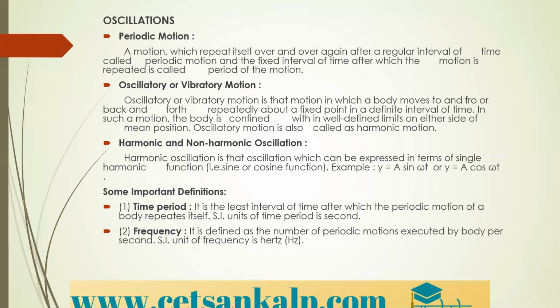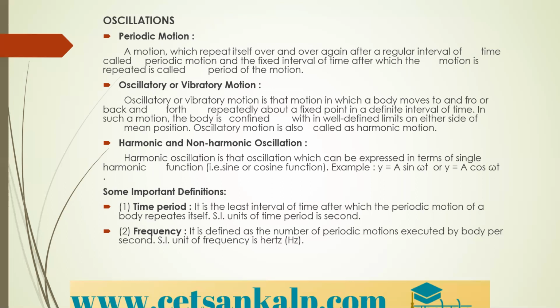Next, oscillatory or vibratory motion. What is oscillatory or vibratory motion? It is that motion in which a body moves to and fro, or back and forth, repeatedly about a fixed point in a definite interval of time. In simple words, the to and fro motion of the body is called oscillatory or vibratory motion.